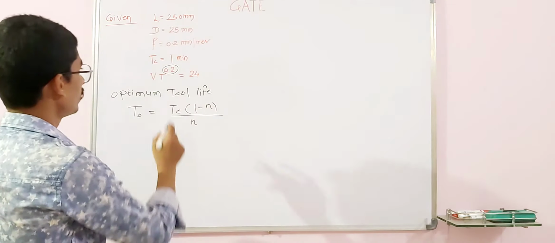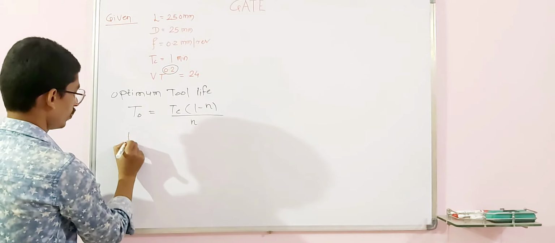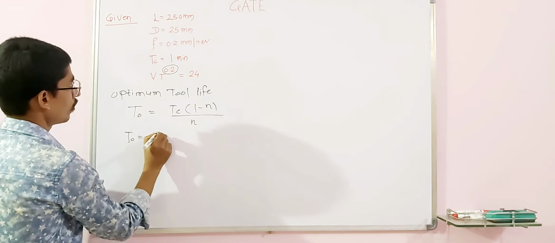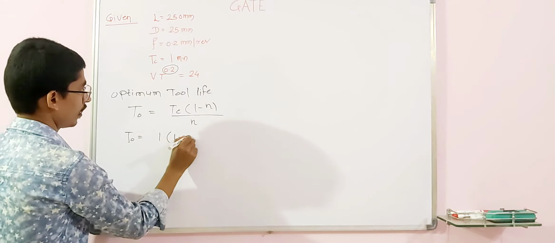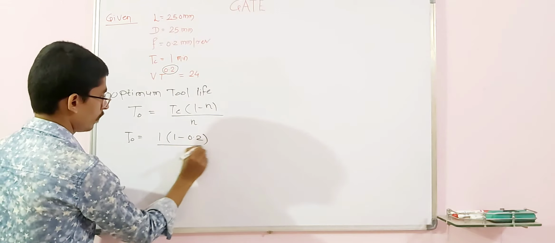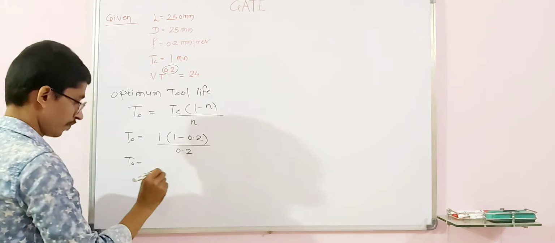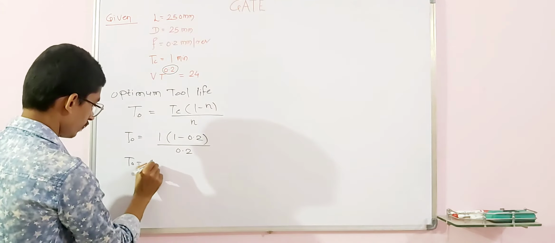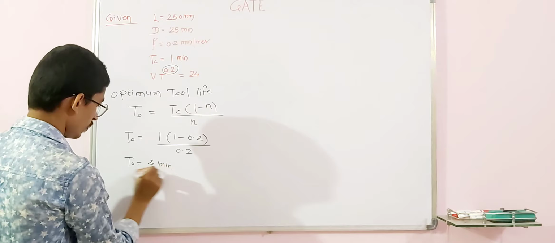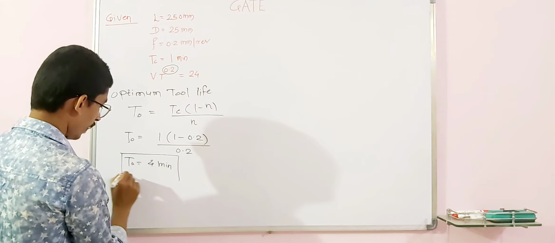The tool changing time is 1 minute. So T naught is equal to 1 into (1 minus 0.2) divided by 0.2, and from that you will get T naught as 4 minutes.